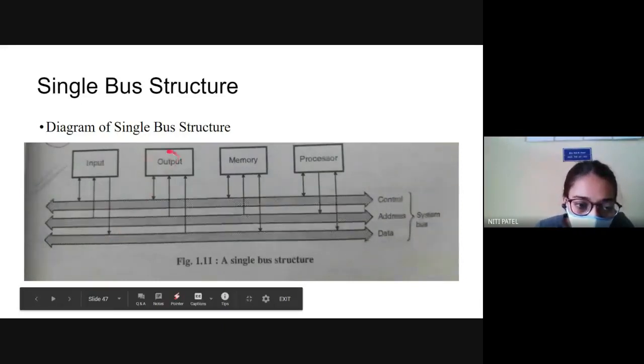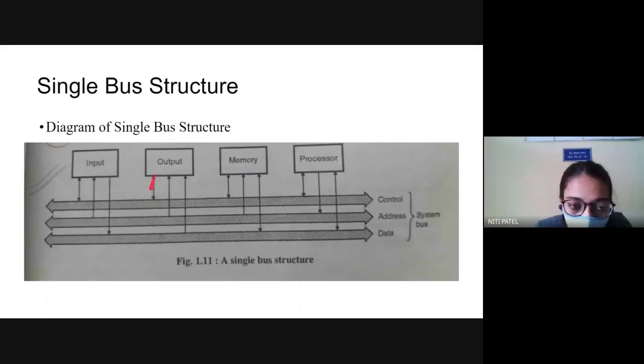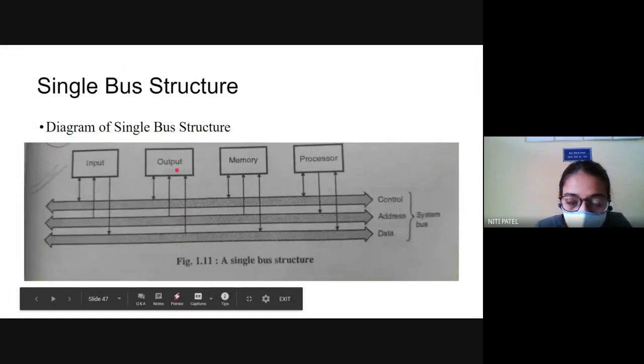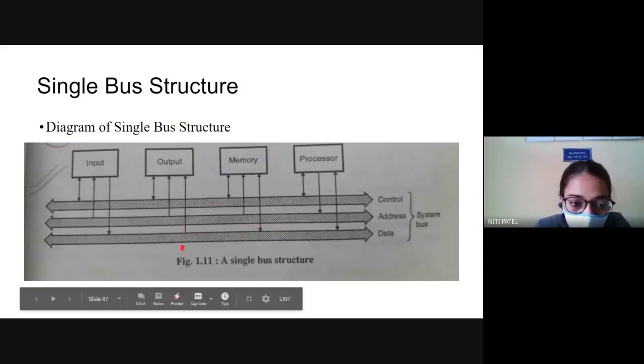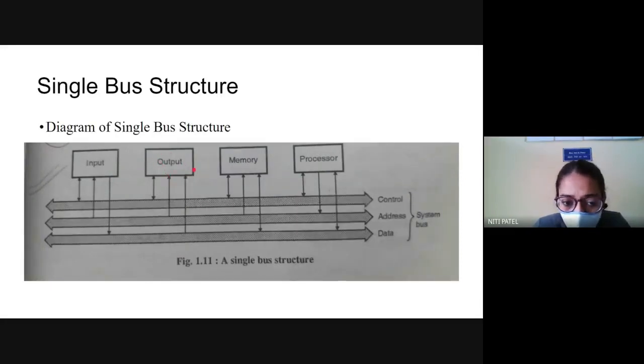Similarly, for output, it is bidirectional for control. Control bus can give to output, output can give to control. Whereas address bus is connected in unidirection form to the output. And similarly, data bus is also connected in unidirectional form to the output, because once the operation is completed, once the execution is completed, the data is displayed to the output device. Therefore, it is unidirection. We are not taking anything from the output. We are just using output to observe.